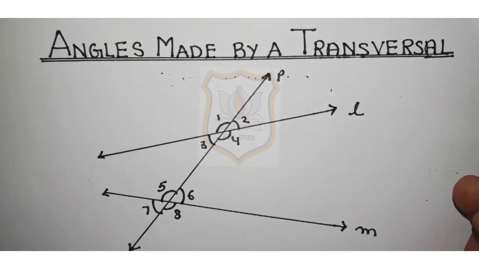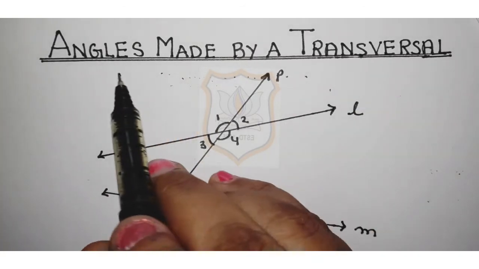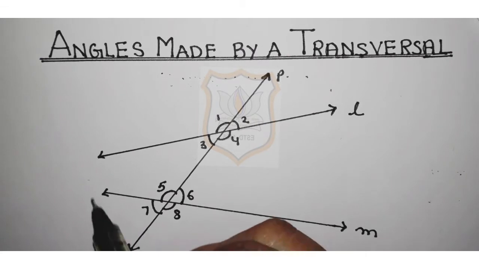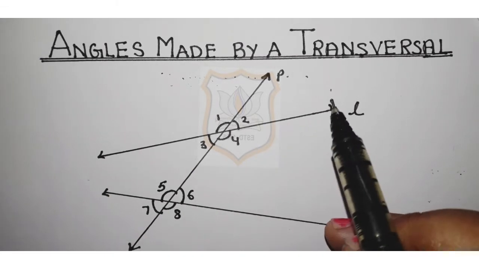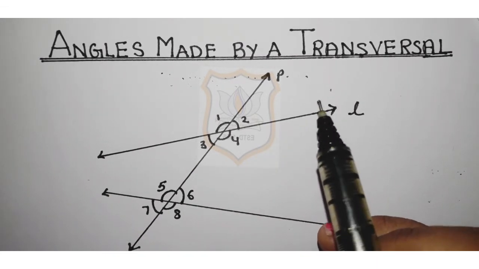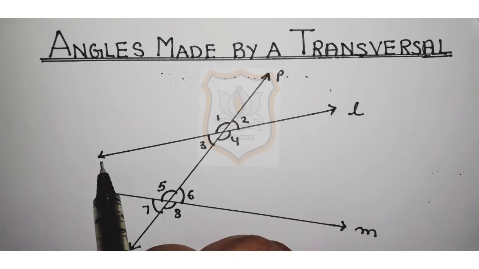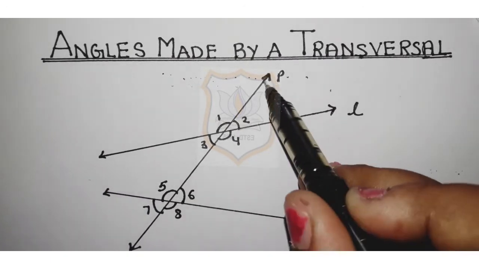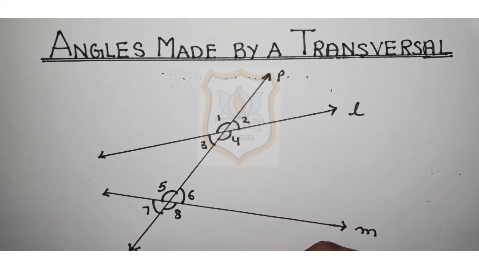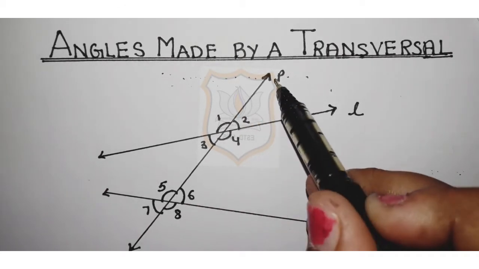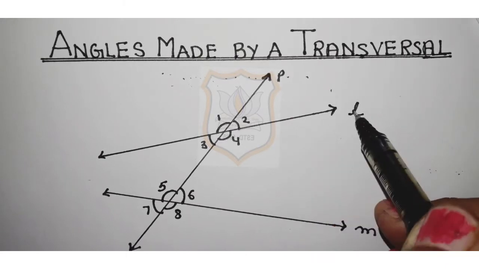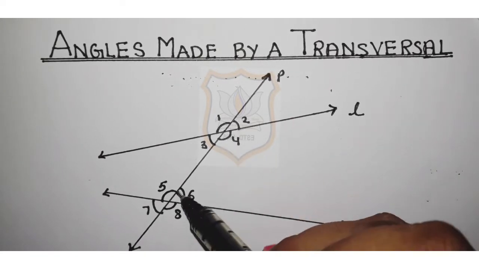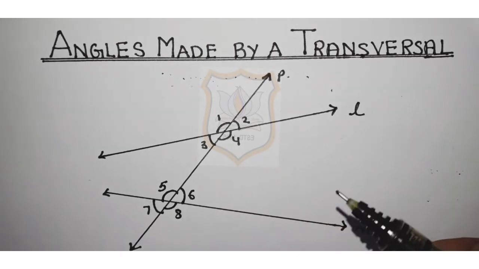Now students, our next topic to understand is angles made by a transversal. Look at this figure very carefully. This is a very important topic, so you should listen to me very carefully. These are two lines, L and M, and this P is a transversal line. So this P intersects two lines L and M at two distinct points, this and this one.